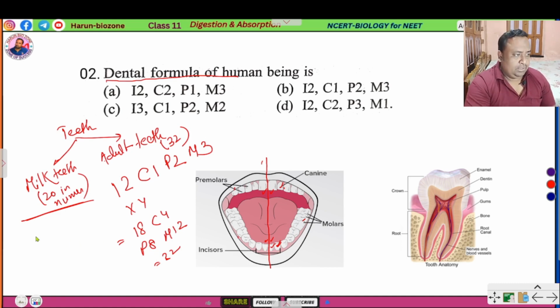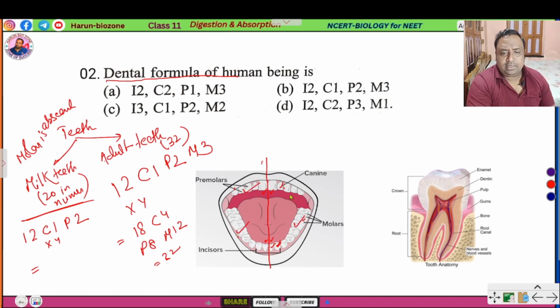molar is absent. So in case of milk teeth, there is incisor 2, canine 1, premolar 2. Multiplied by 4, that means incisor 8, canine 4, premolar 8.